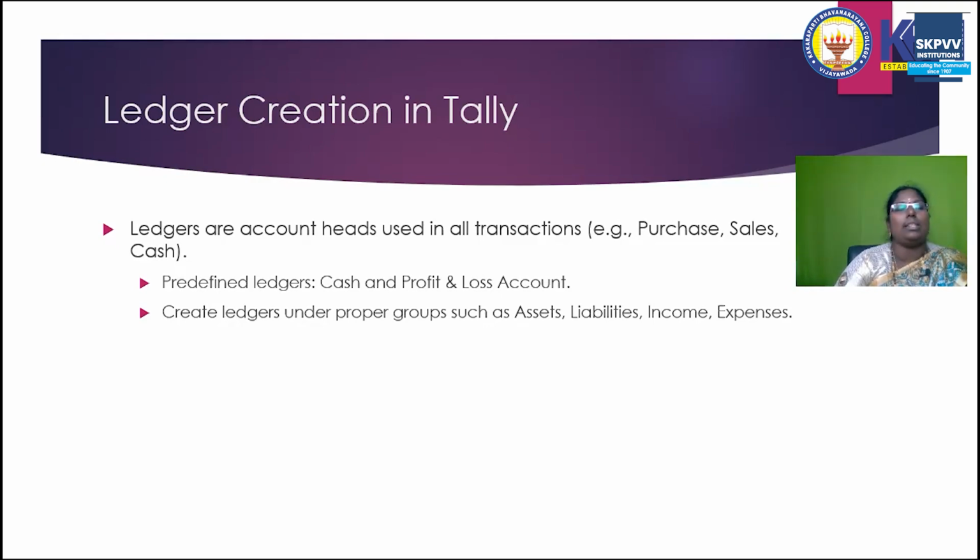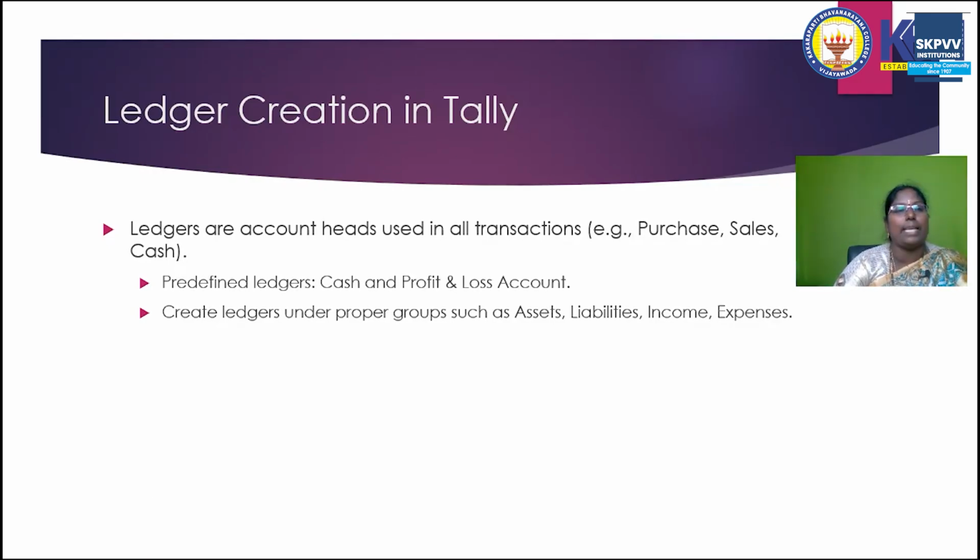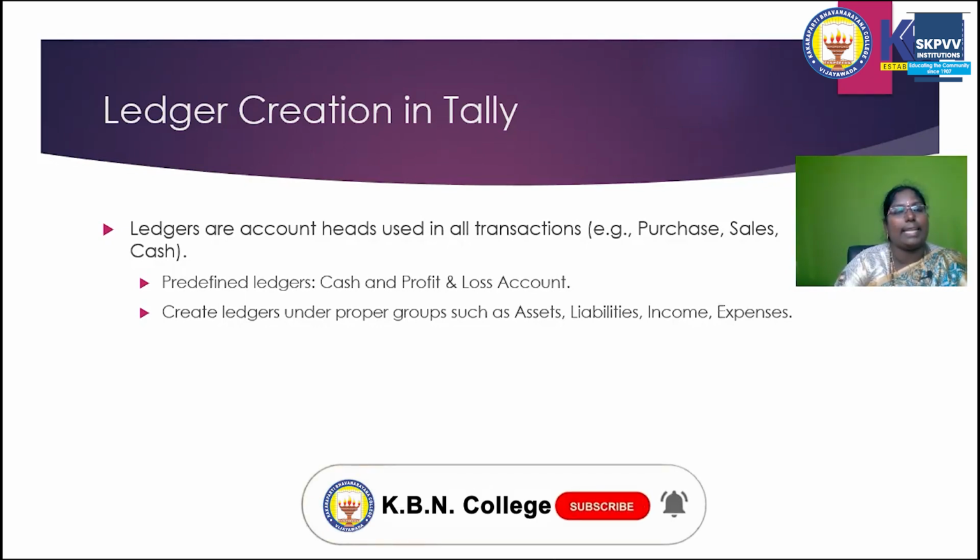Then what is from voucher to ledger creation? Suppose I am entering into the voucher directly and I forget to create some ledger. There is no need to go back. Just press Alt C. Then you automatically go to the ledger option, create the ledger and press accept. Automatically the voucher appears again with that ledger. So it is an easy way to access the ledger directly from the voucher, without going back to the Gateway of Tally.